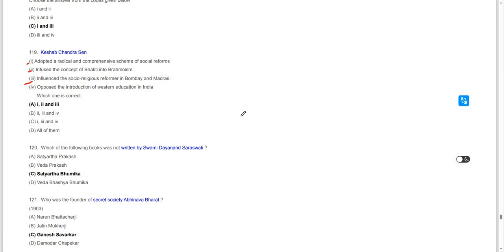Infused the concept of bhakti into Brahmoism, then adopted radical and comprehensive schemes of social reform. He also influenced the socio-religious reform in Bombay and Madras. These are the things that were done by Keshav Chandra Sen.